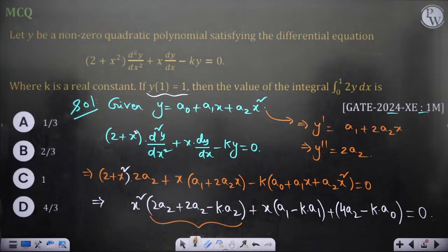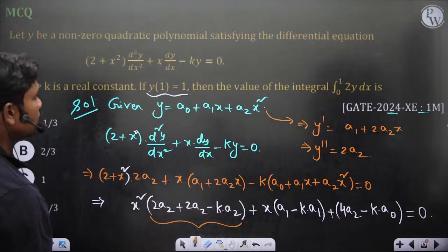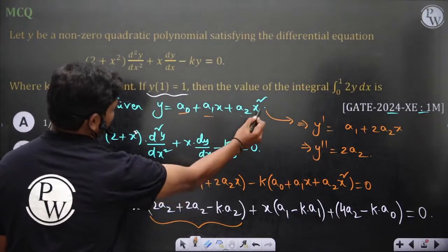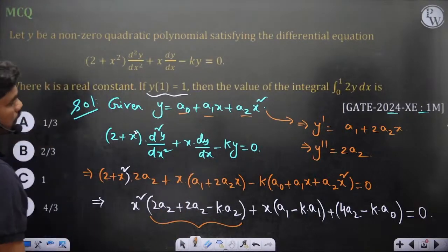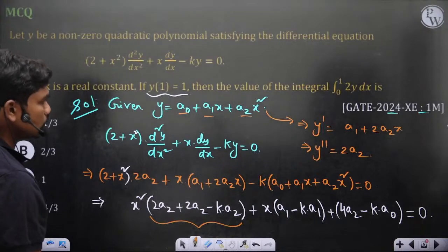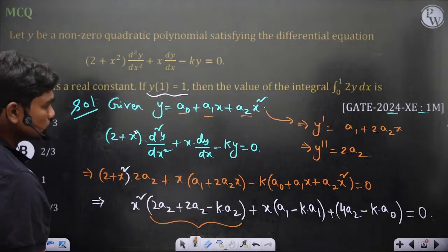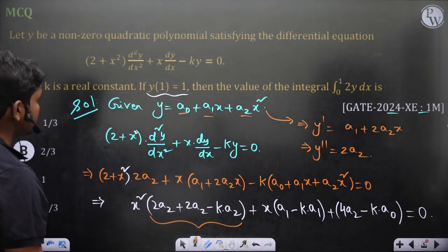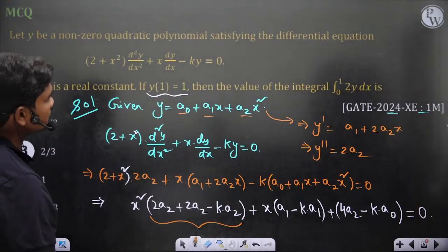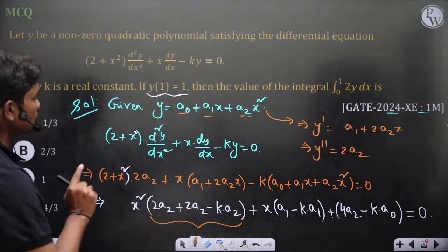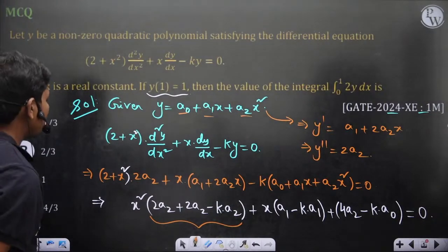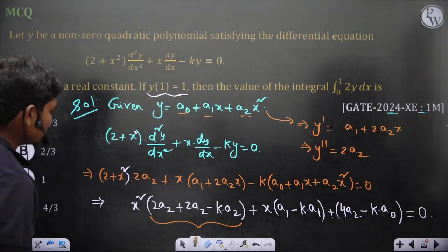X square times of this, so this has to be an identity, and you want the values of a0, a1, a2. So y dash is a1 plus 2a2x, y double dash is 2a2, correct? So 2 plus x square d square y by dx square plus x dy by dx minus ky is equal to 0. Any technique or something which we can figure out to do this?